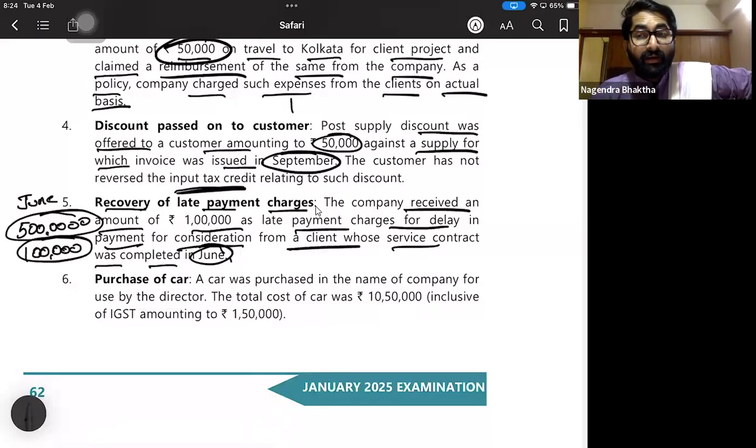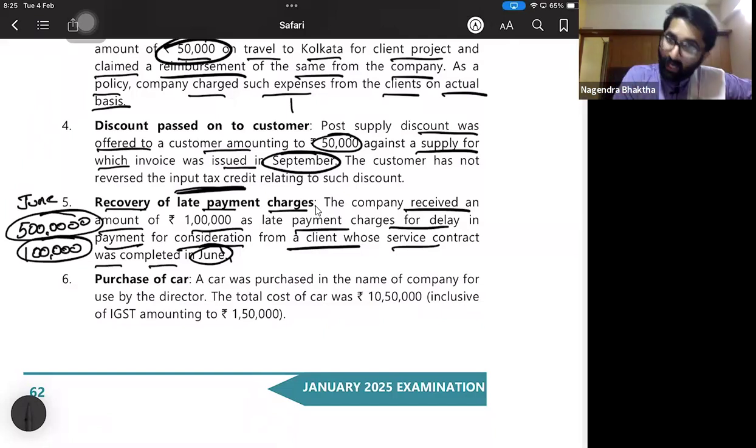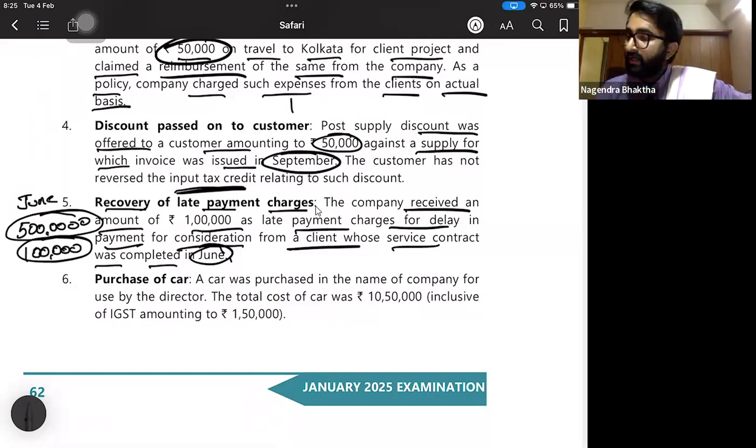You remember section number 13, subsection 6, time of supply in case of IPL, interest, penalty, and late fee. Whenever you receive, that date is the time of supply. For this 1 lakh, the time of supply is October. So you have to add this amount.